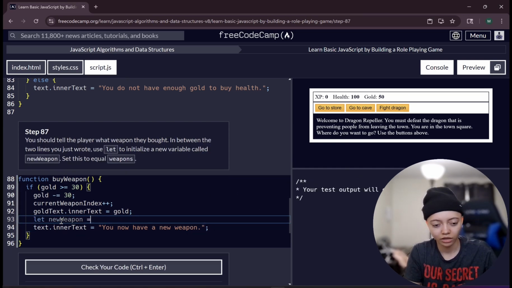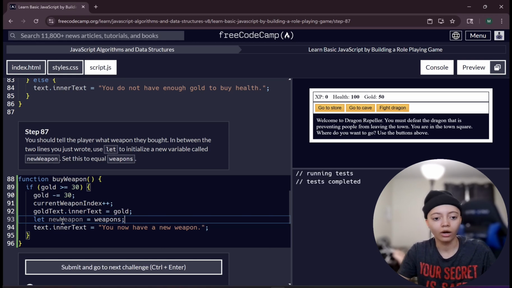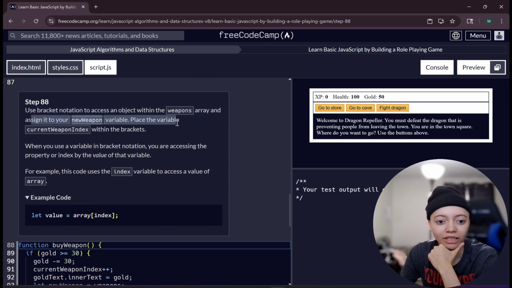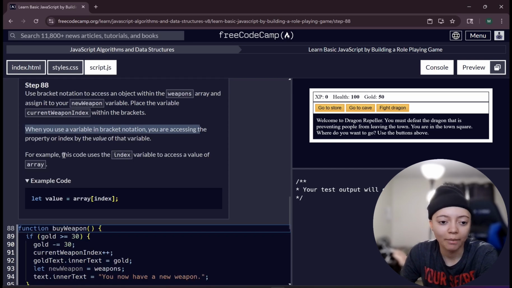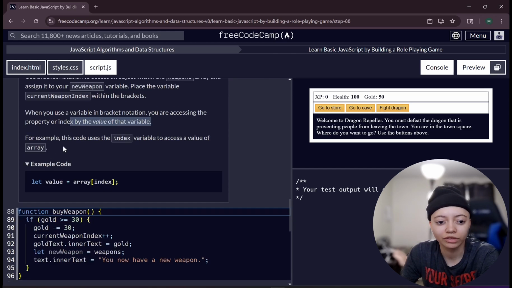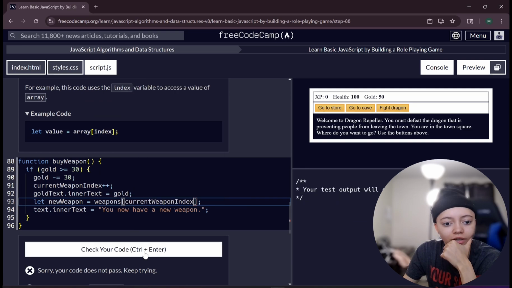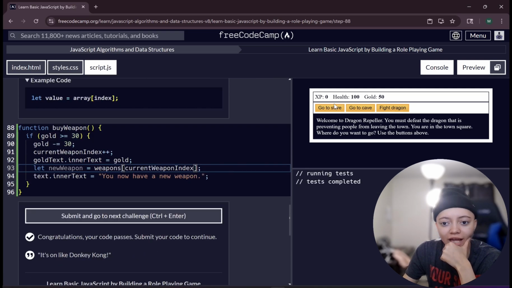Weapon equal weapons. Oh, I thought they wanted me to also write. So now use bracket notation to access an object within the weapons array and assign it to your new weapon variable. Place the variable current weapon index within the brackets, and when you use a variable in bracket notation, you are accessing the property or index by the value of that variable. So example, you're going to be doing something like this. Okay, that's it. We're done for. So then now that helps, huh?